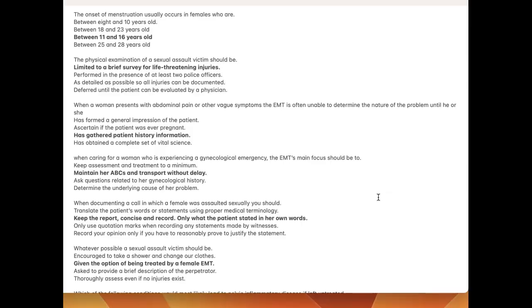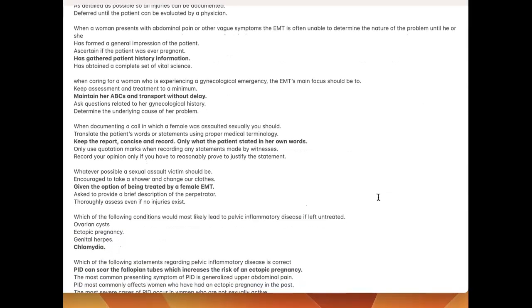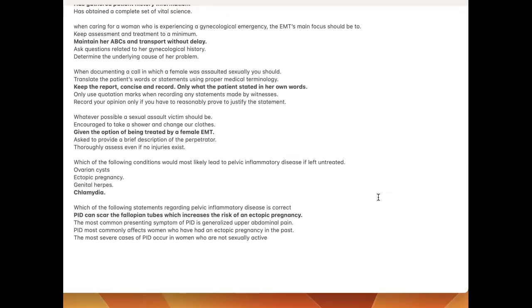When caring for a woman who is experiencing a gynecologic emergency, the EMT's main focus should be to maintain her ABCs and transport without delay. When documenting a call in which a female was assaulted sexually, you should keep the report concise and record only what the patient stated in her own words. Whenever possible, a sexual assault victim should be given the option of being treated by a female EMT.